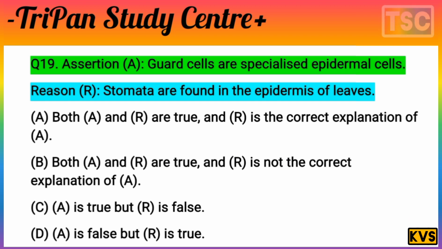It means to the options here, both A and R are true, but R is not a correct explanation of A. It means option B is correct. Both A and R are true, but R is not a correct explanation of A. It means option B is correct. And let's see the next MCQ here.